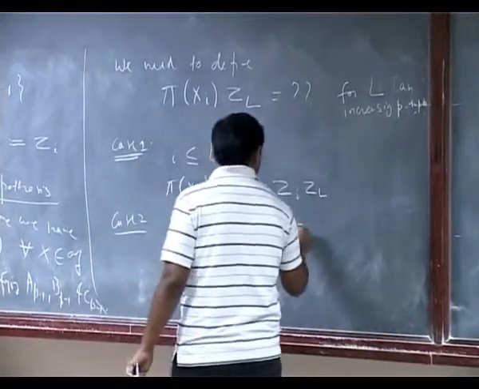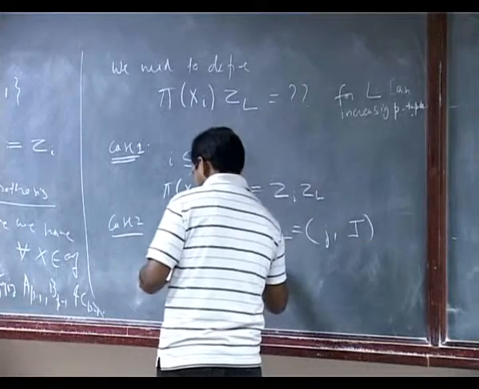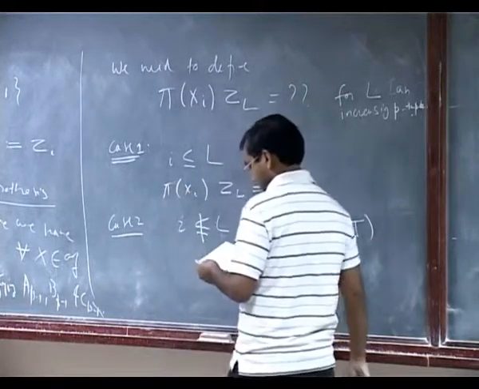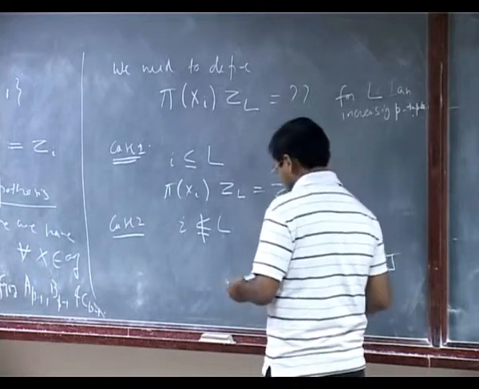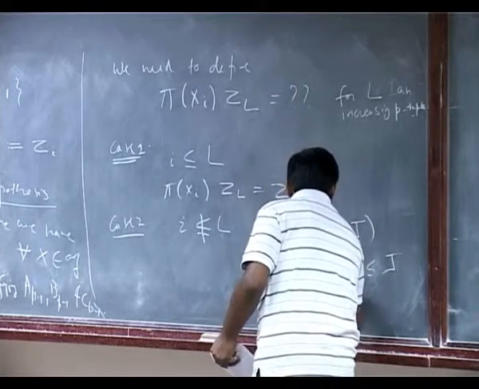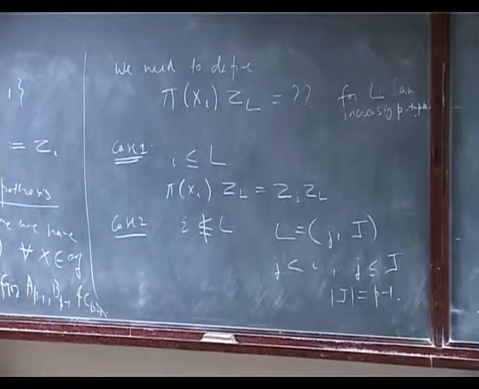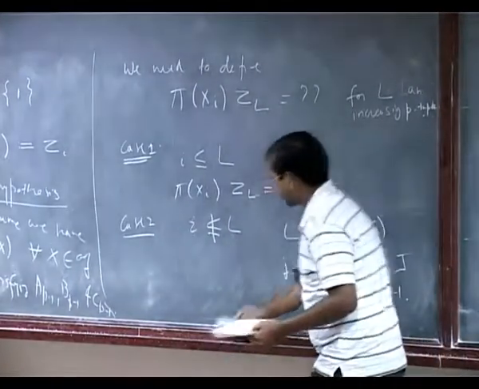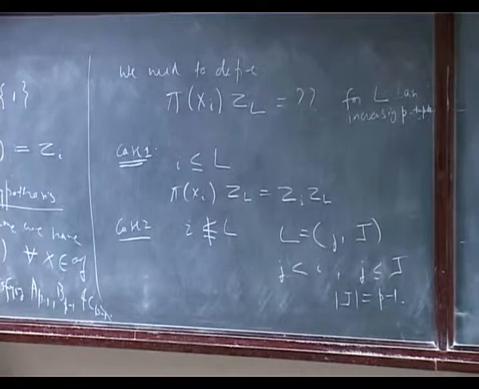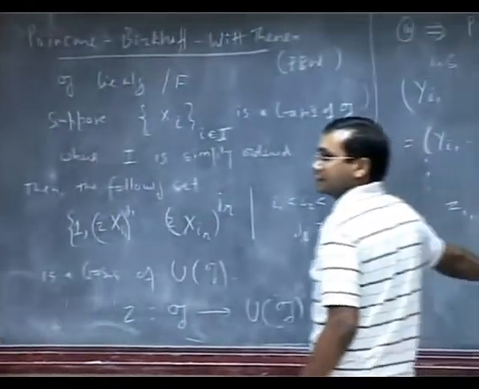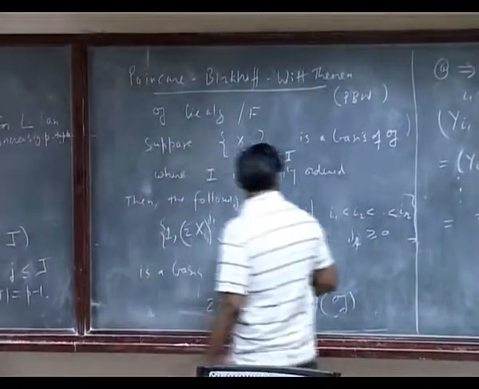So let's assume that L looks like, following my notation, some j, capital J, where j is less than i, and j is of course less than or equal to every element in capital J, and J has length p minus 1. Yeah, this is case 2. So here I need to define. We can define whatever, but that will have to satisfy something, so I will be forced to do something. Let's check what I am forced to do.